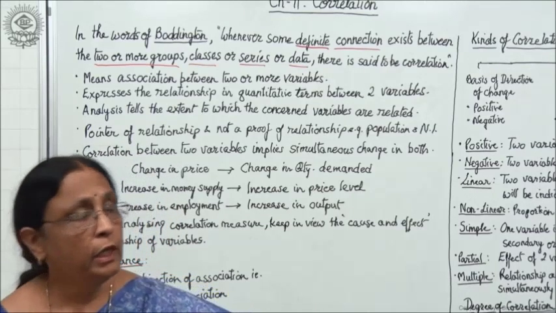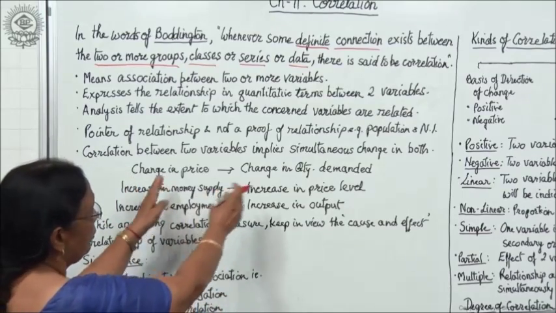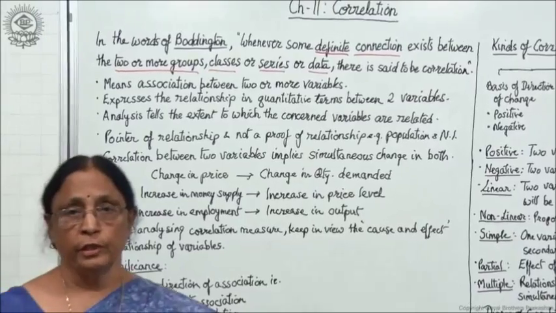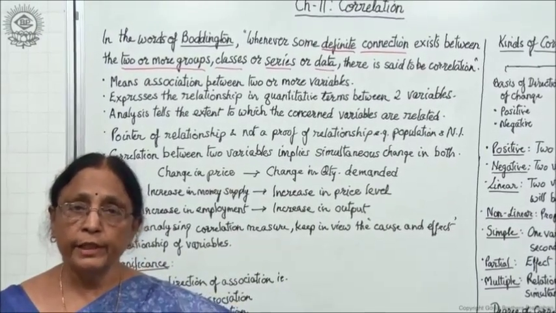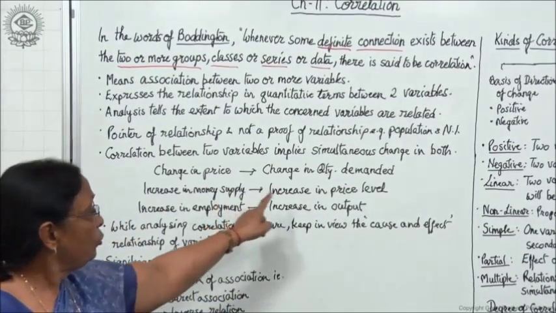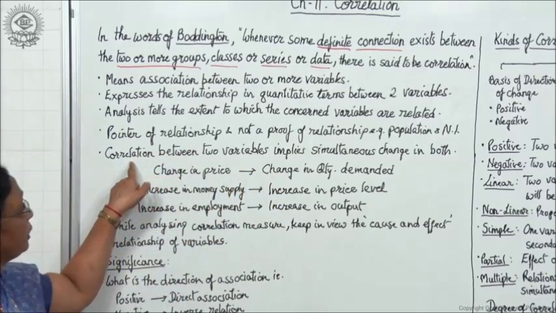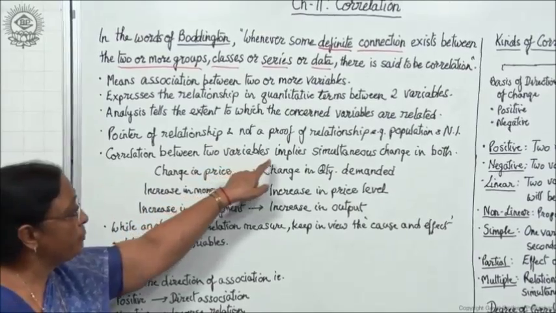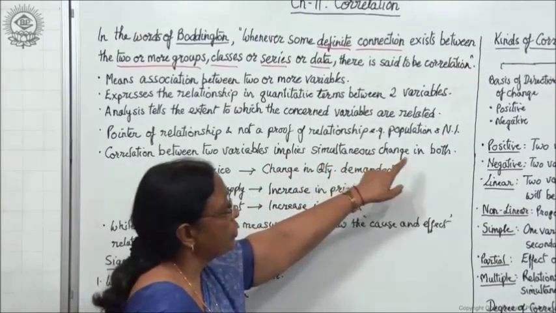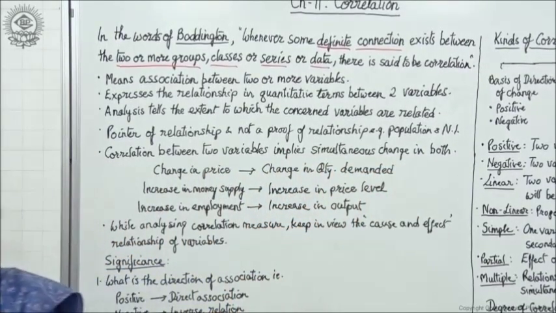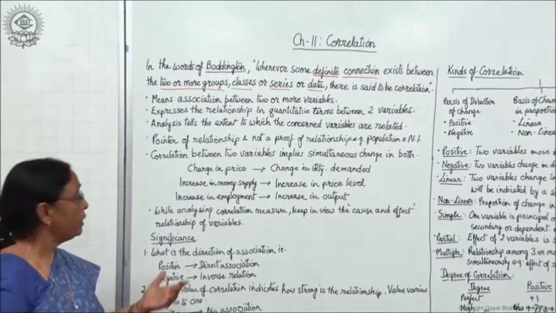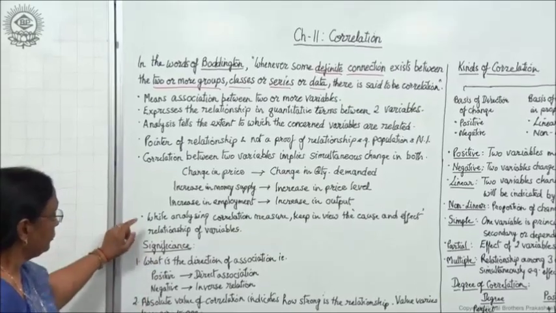So in this way, the two variables we are talking about are both changing. That means there is simultaneous change in the two variables, and this is shown with the help of correlation. So correlation between two variables implies simultaneous change in both. It is not like one is not changing and the other is changing. It is a simultaneous change in both.